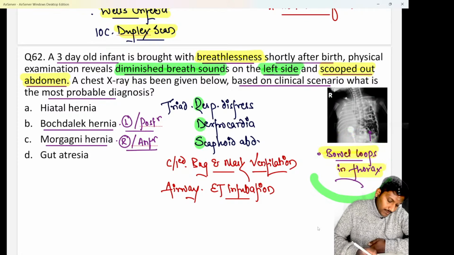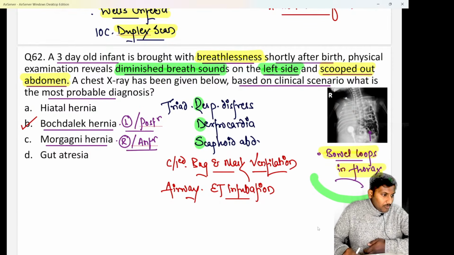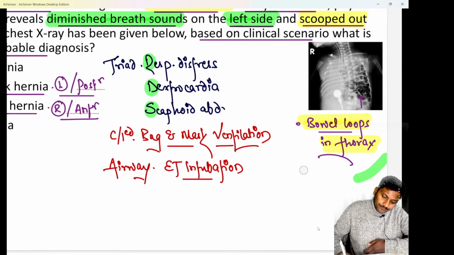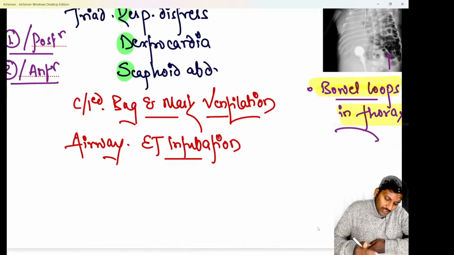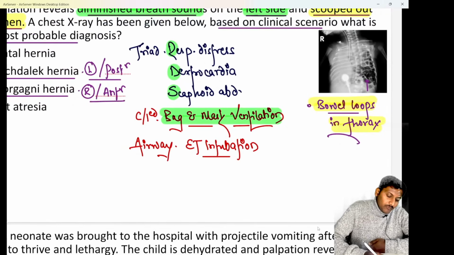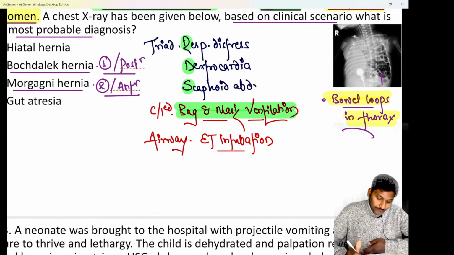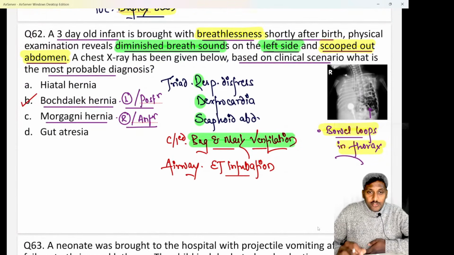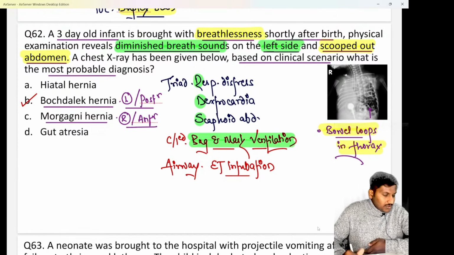So we know it is a classical case of the most common type, called option B, or a Bochdalek hernia. It is a classical case of option B, that is a Bochdalek hernia. We know whenever there is a case of a congenital diaphragmatic hernia, the Sarkari question is, what is absolutely contraindicated? We know that bag and mask ventilation is absolutely contraindicated because that will worsen the breathlessness in the child. And what is the airway of choice then? So if bag and mask ventilation is contraindicated, do remember the airway of choice is endotracheal intubation. ET intubation is the airway of choice in this patient.